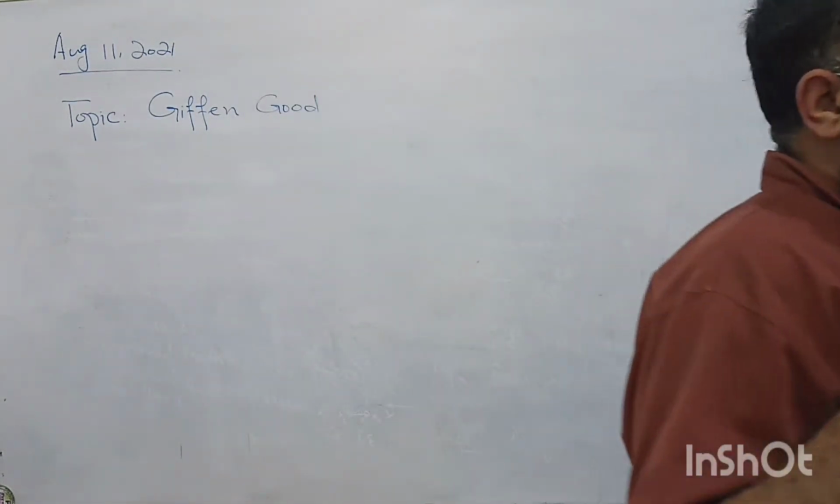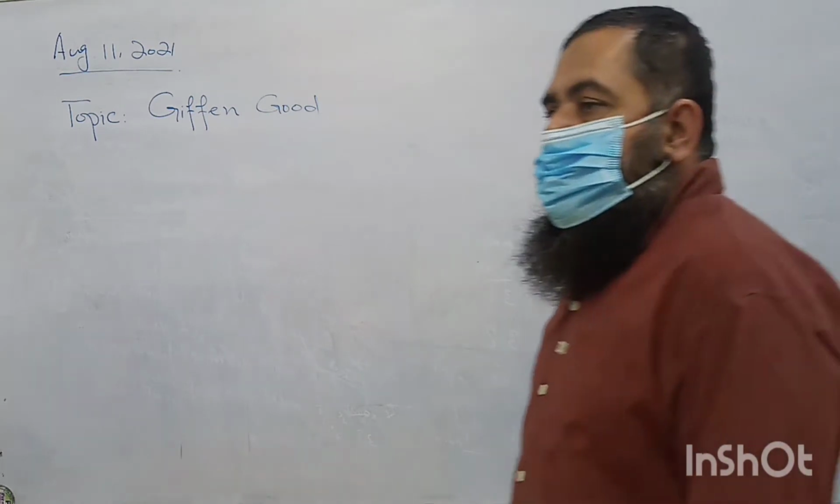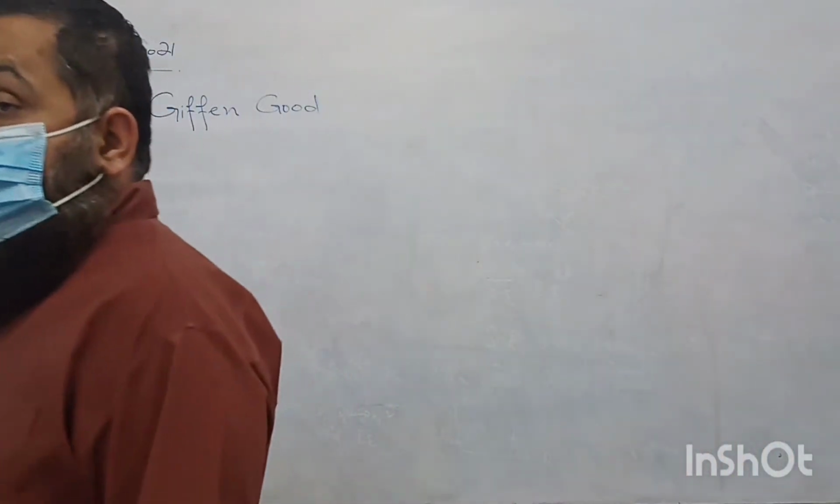Okay? What is a normal good? One in which an increase in income leads to an increase in the consumption of that commodity. That is called a normal good. So here, a Giffen good is actually a type of inferior good.